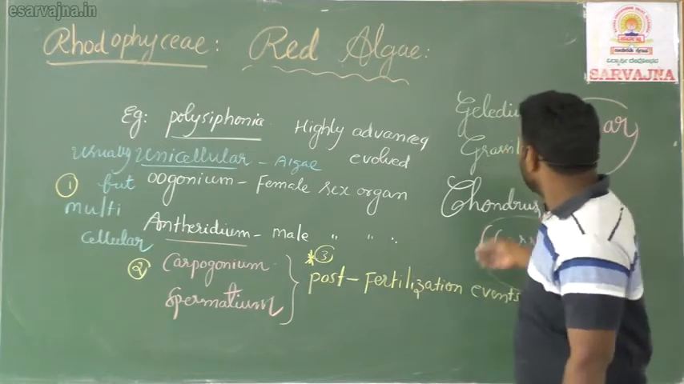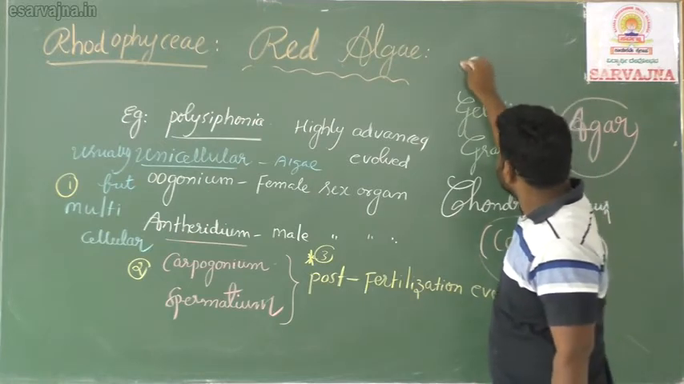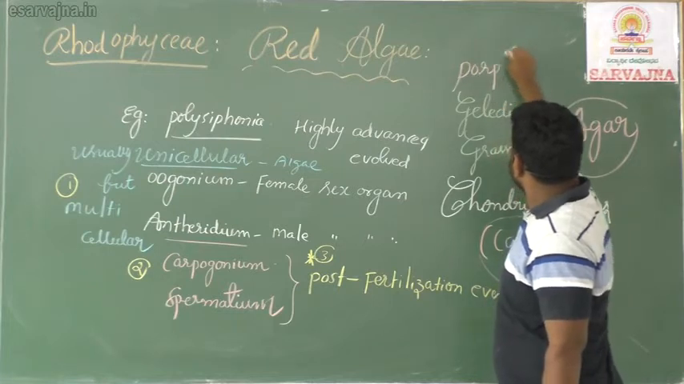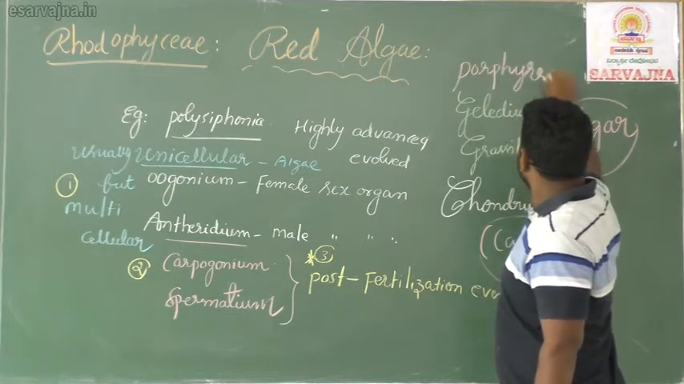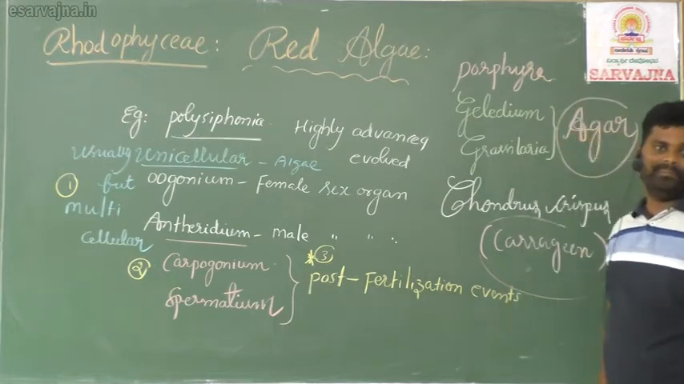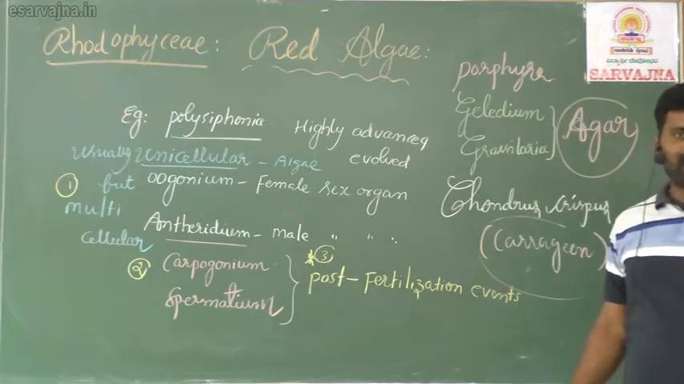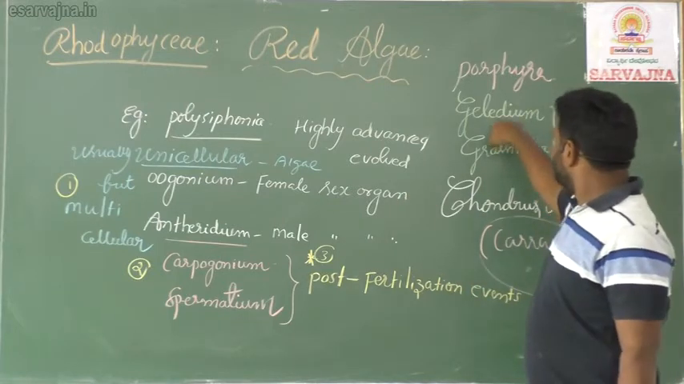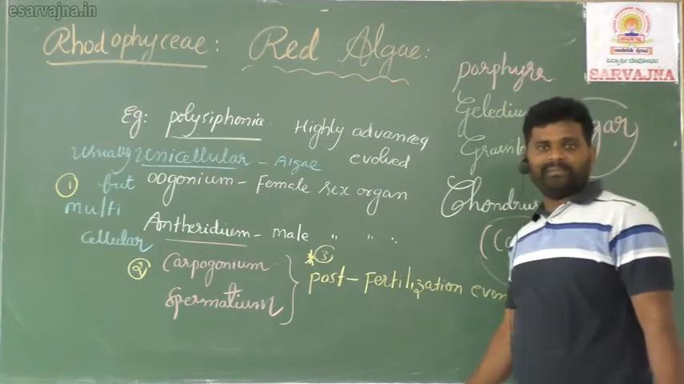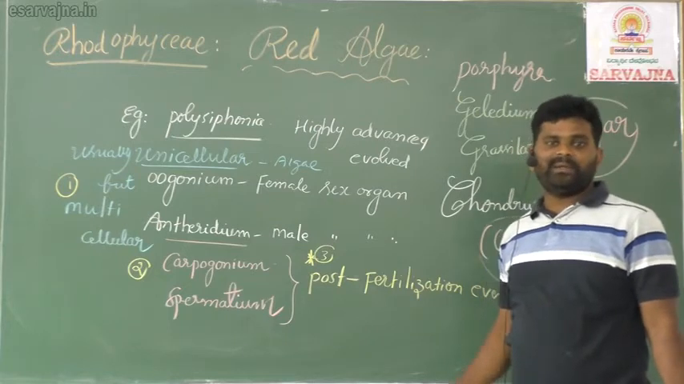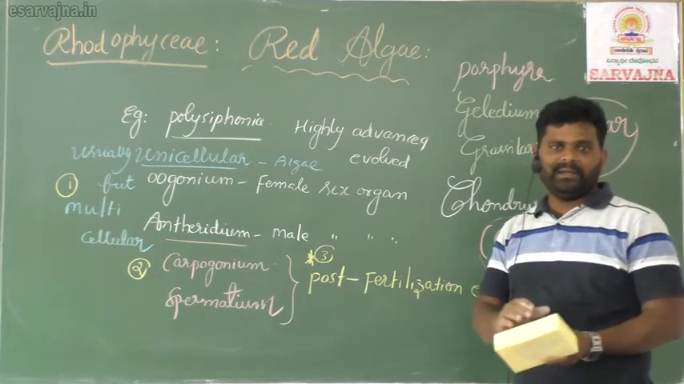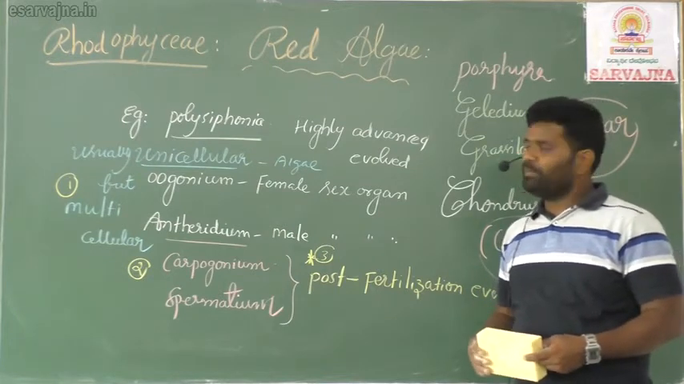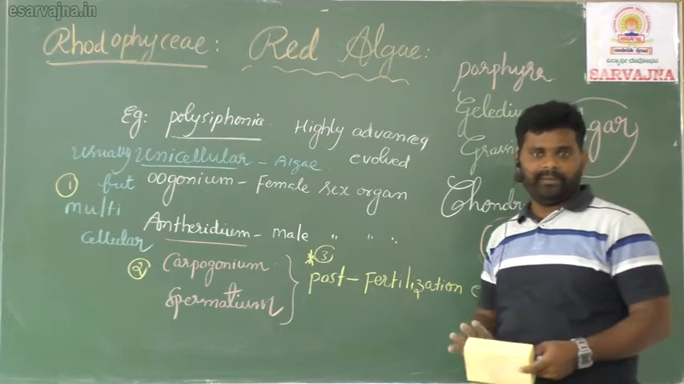One more example is Porphyra. Porphyra is also a red algal member. Hope this is understood by you. So Polysiphonia, Gelidium, Gracilaria, Porphyra, Chondrus crispus, these are all examples of red alga. Red alga is a highly evolved group. This is about algae.